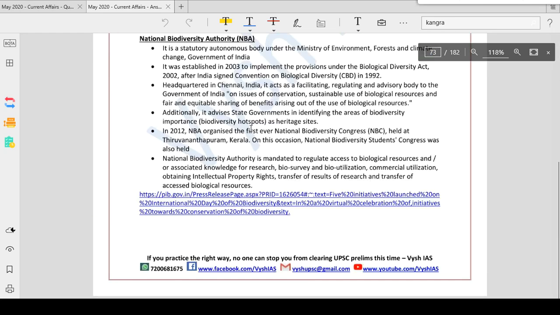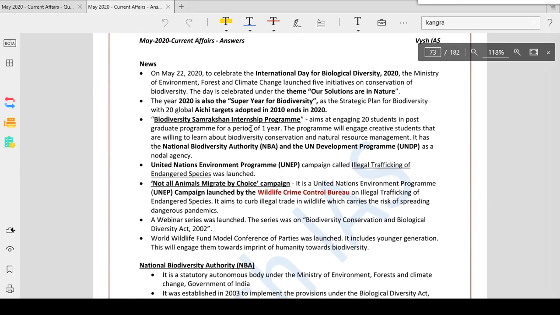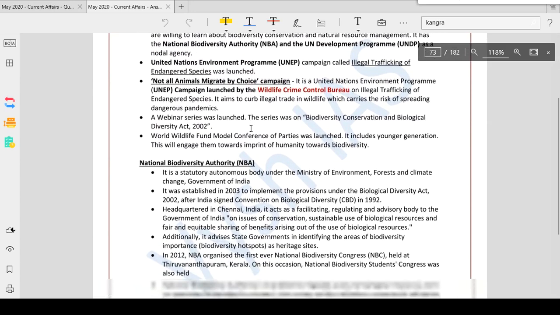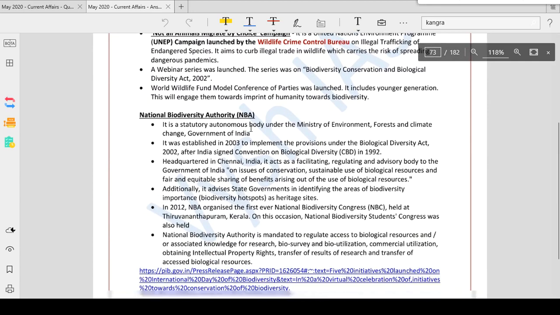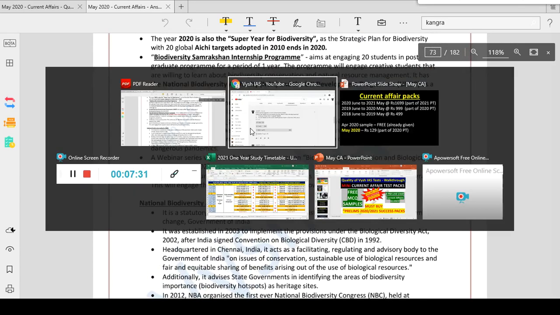After that, the news item is given, and in the news item again they are mentioning biodiversity and all these things. So related to that, whatever is needed, that body is also explained here. So like this, every body, every news, and this is taken exactly from PIB. Okay, that should be the next question.